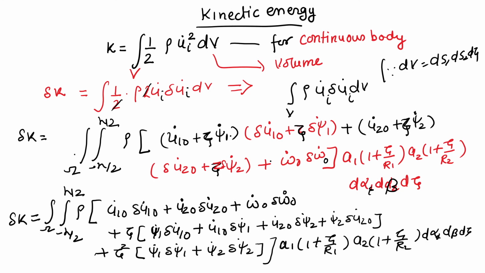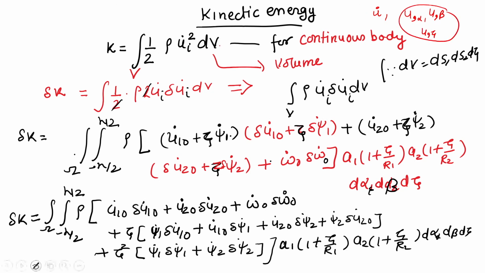For a continuous body the kinetic energy expression can be written as half rho u_i dot square dV integrated over the volume, where u is displacement and u dot means du by dt. It is a standard expression that whenever you have a time derivative you put a dot, and whenever you have a space derivative you put a comma alpha or comma beta, or comma zeta, and so on.